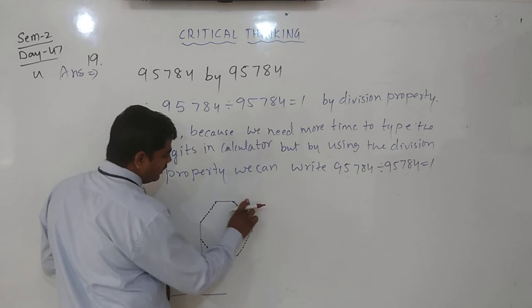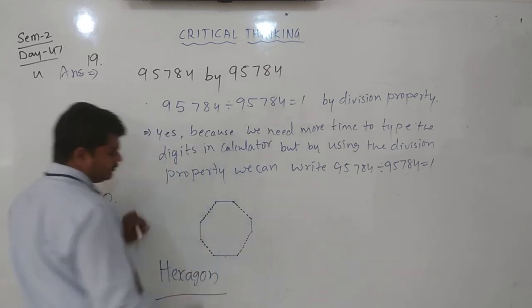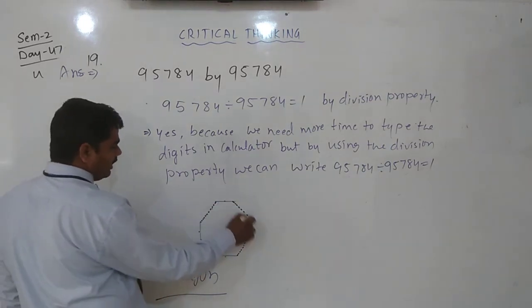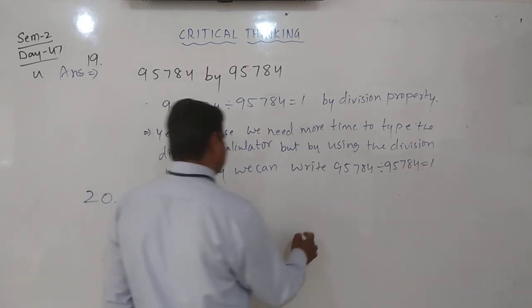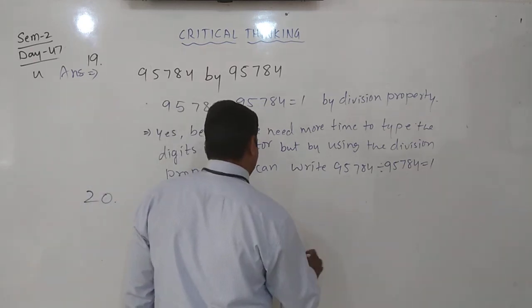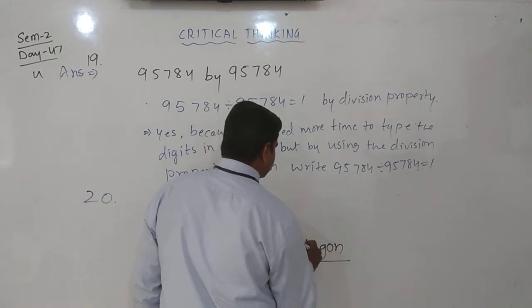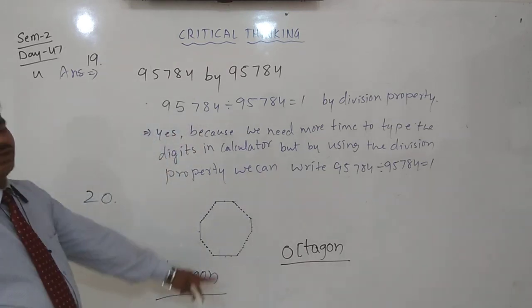Next, what figure will you get? 1, 2, 3, 4, 5, 6, 7, 8. Eight sides means we call this an octagon. This is an octagon, an 8-sided polygon.